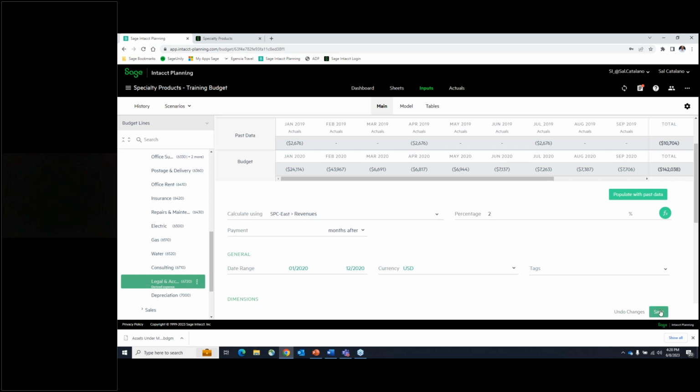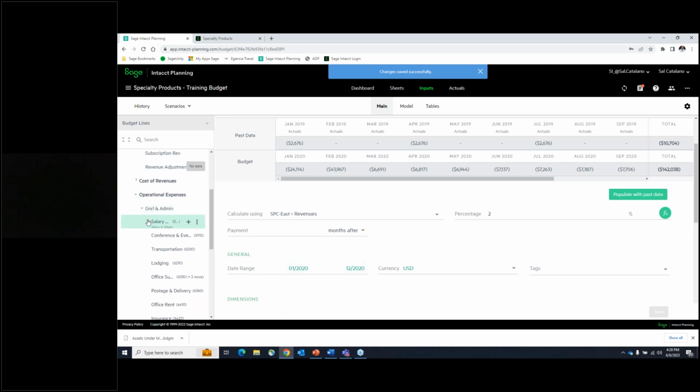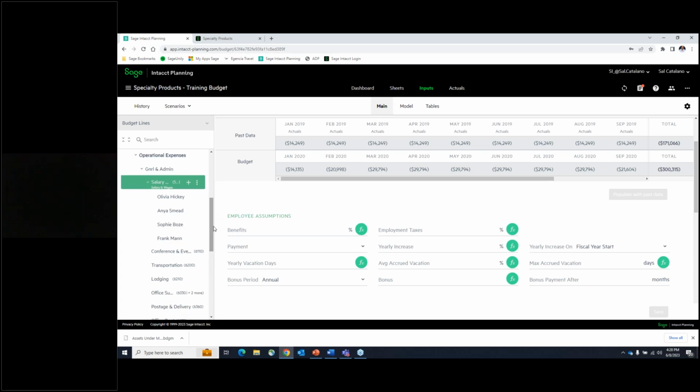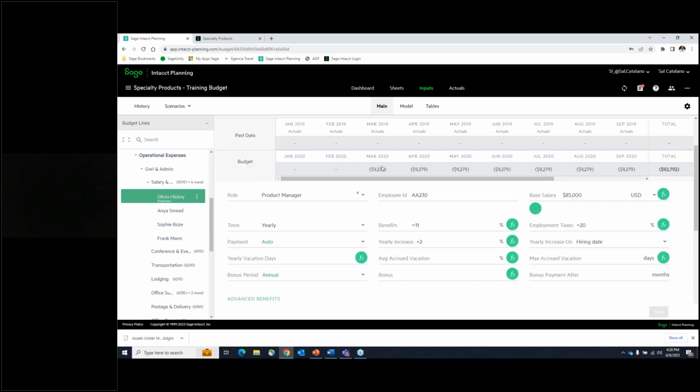Okay, all right, I'm going to just save this. And the next thing I wanted to show you is salary expenses. We can also have all of your employees listed here in the Sage Intacct Planning. And again, these employees aren't necessarily going to be on your general ledger, but you'll want to see the information in this budgeting tool, where we can see what role they're in, their base salary, their taxes, their benefits. All of those things are opportunities for you to tag that information to come up with these calculations.